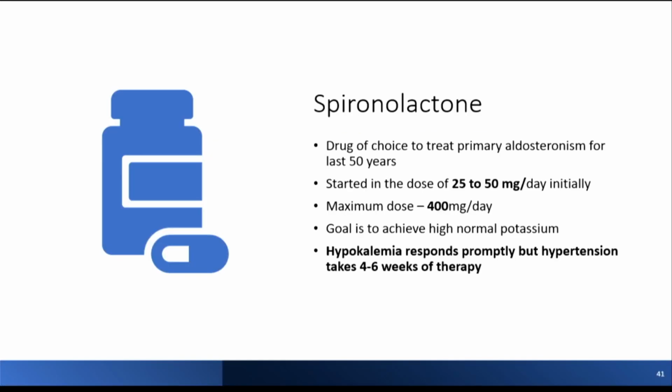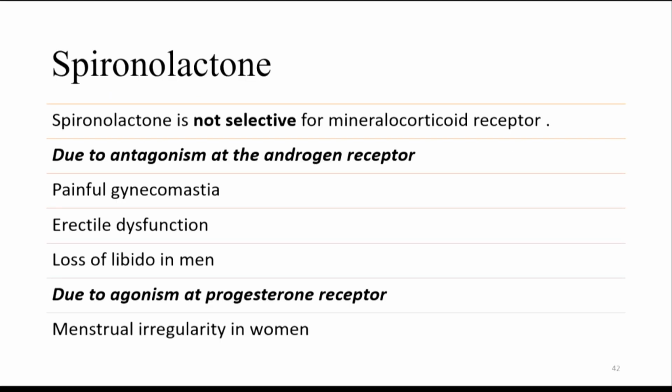So we have a very cheap medicine available for many years, that is spironolactone. It should be started with a dose of 25 to 50 milligram and increased according to the requirement. You can give up to 400 milligram if the patient can tolerate. The goal is to keep blood pressure in the normal range and to keep potassium in the higher normal range. Hypokalemia will respond immediately with the treatment. Hypertension response will take a few weeks with this medicine.